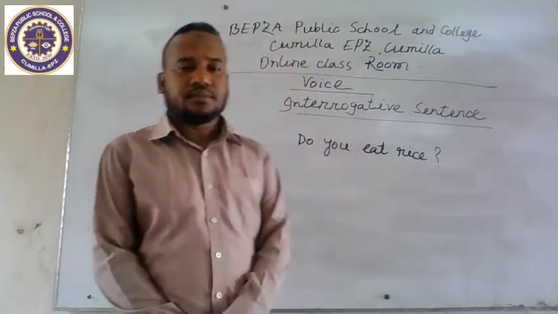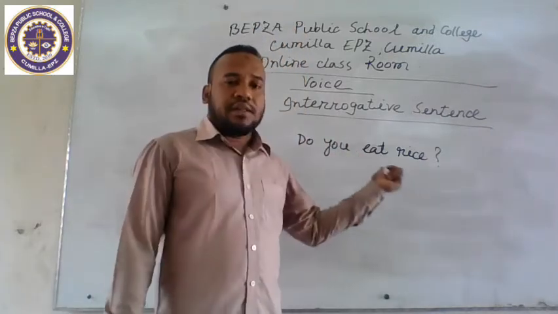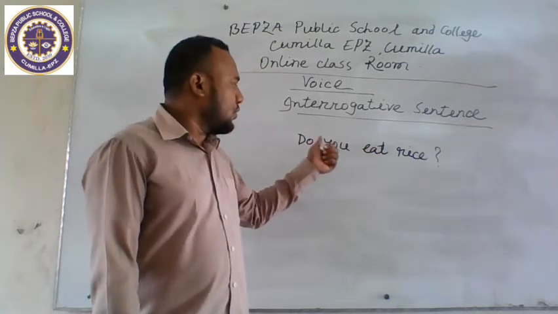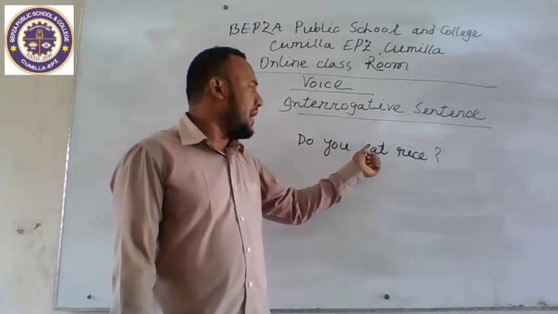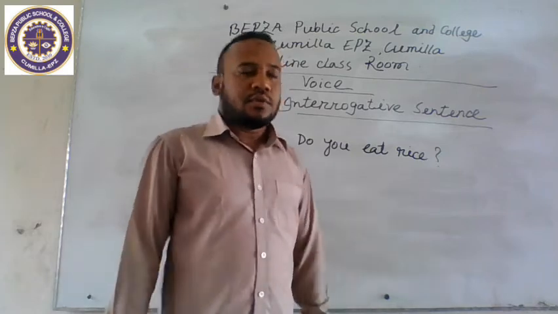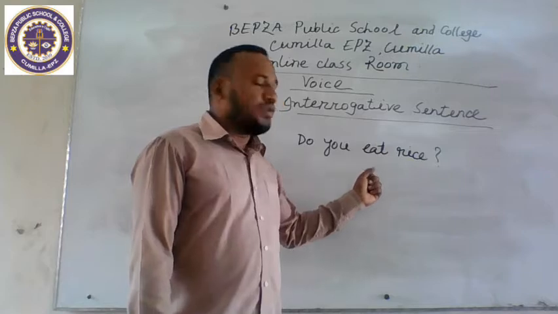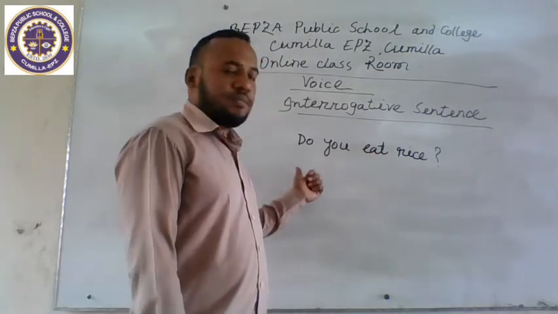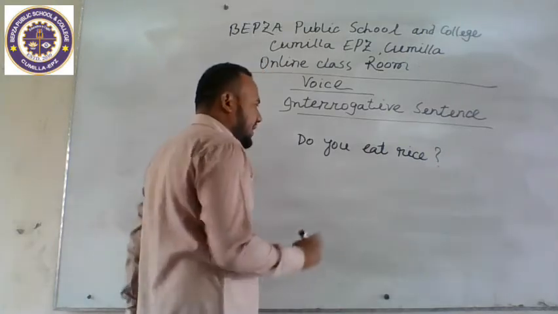Remember in your mind, in the interrogative sentence, the auxiliary verb comes before the subject. So to change into the passive form, we also take the auxiliary verb in front of the subject. Example.